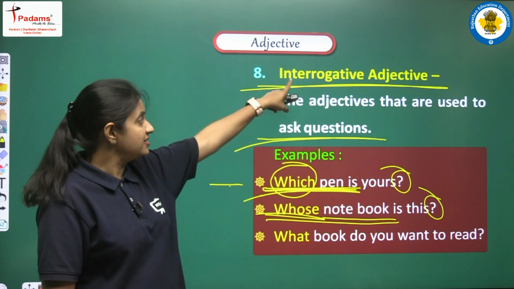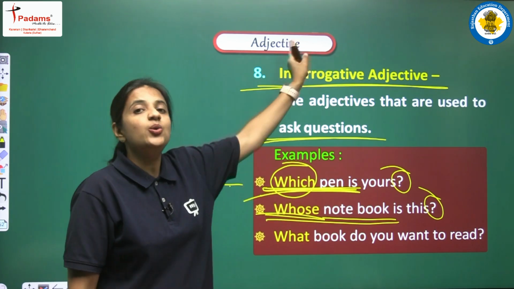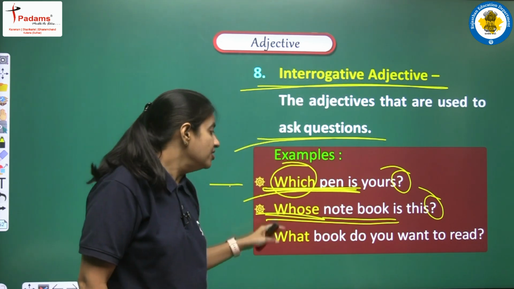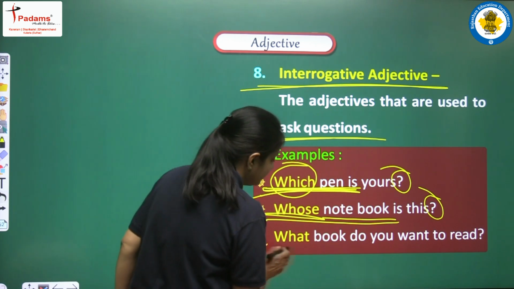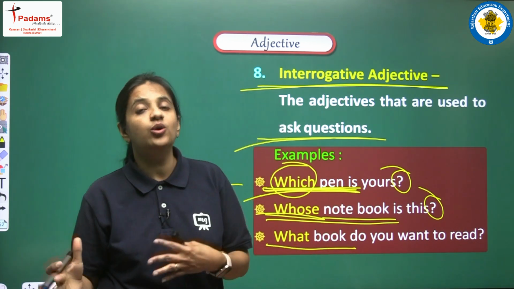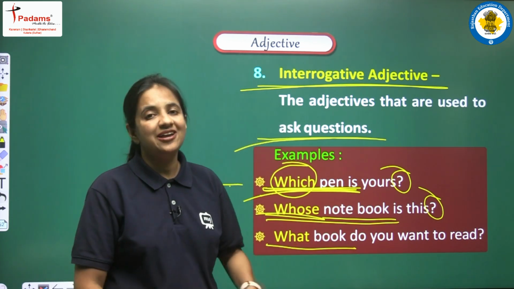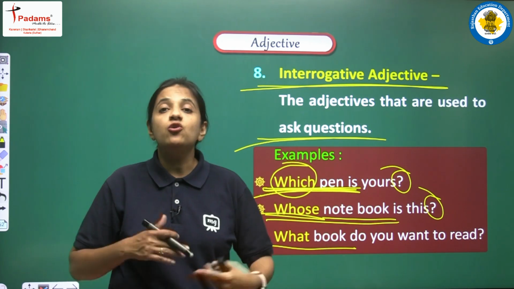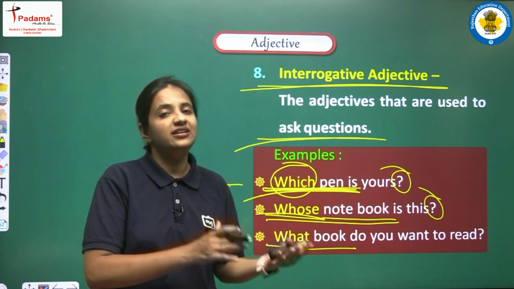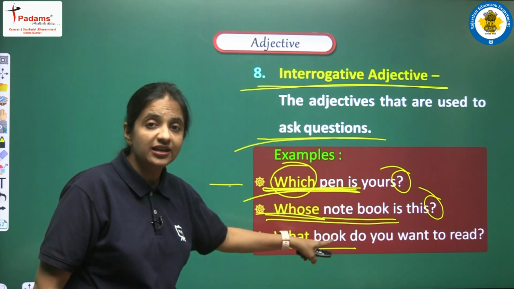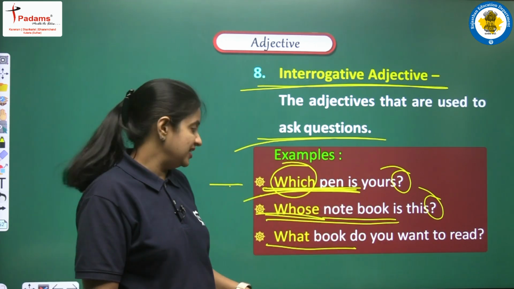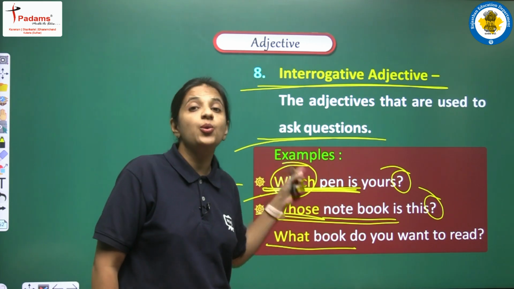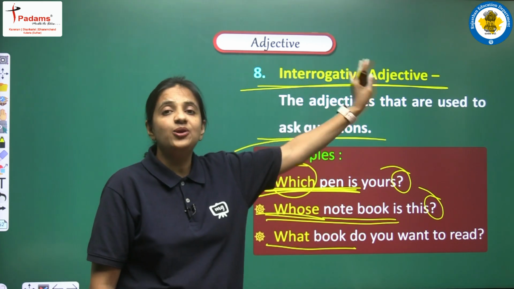So this is the example of interrogative adjectives. Next, what book do you want to read? Again in this sentence we are having what book. Book is a noun, and here we are using what to qualify this noun. It is used to qualify book here, and yes, it is also used to ask the question. So we can say that what is the adjective, and it is the interrogative adjective.